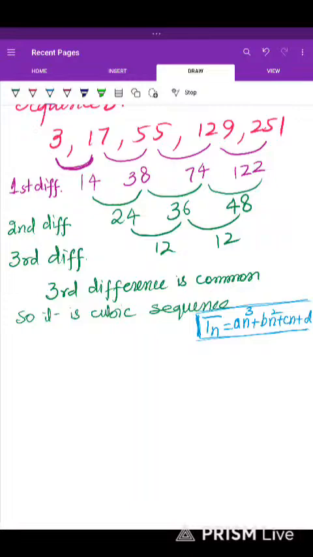We find another difference: 36 minus 24 is 12, 48 minus 36 is 12. It seems that the third difference is common. A common third difference is evidence that this is a cubic sequence.